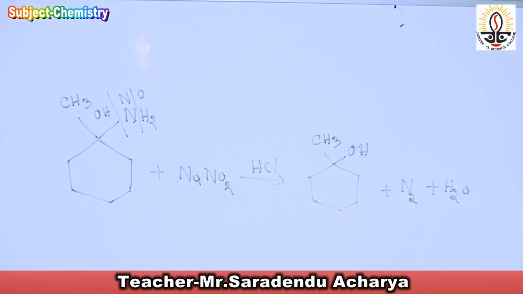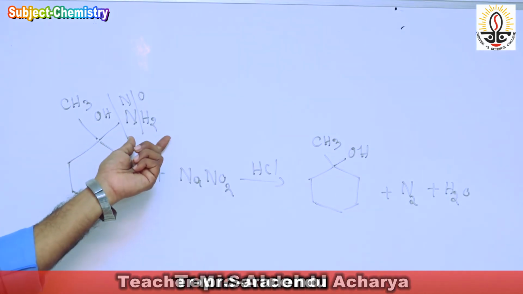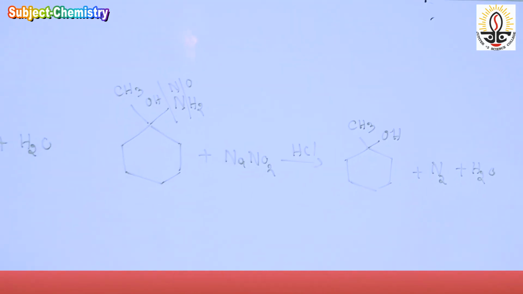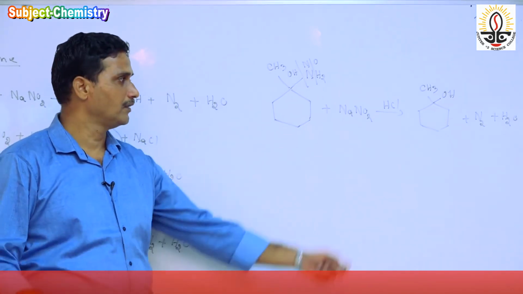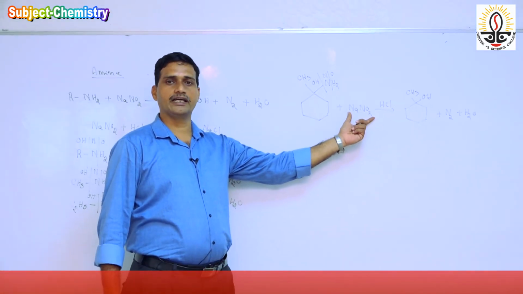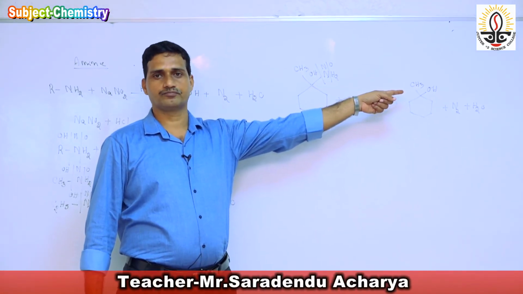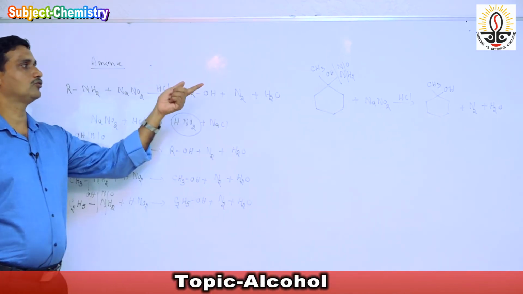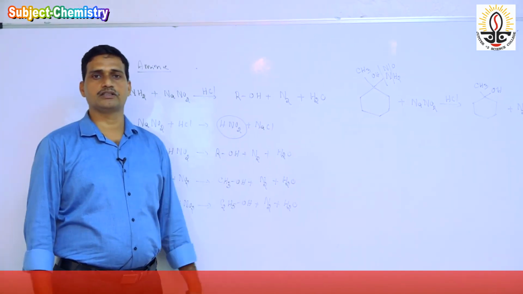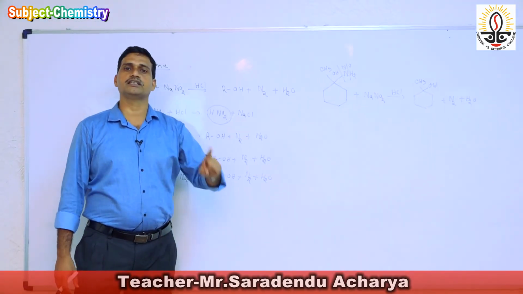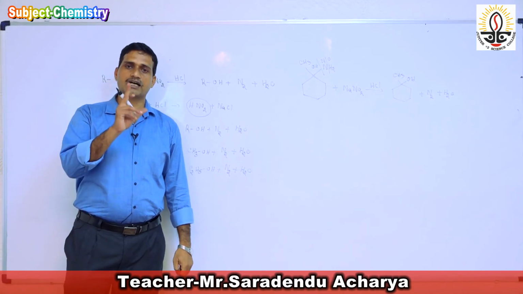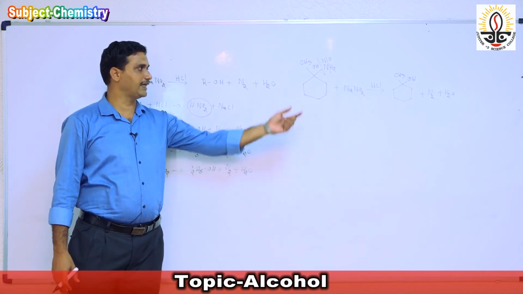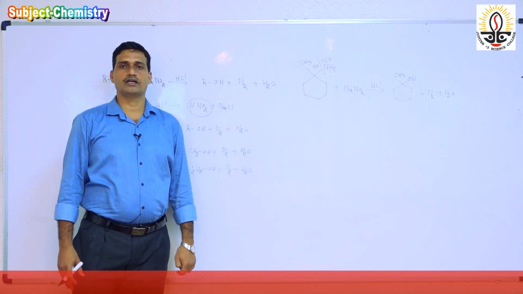So we get the alcohol when the NH2 group is converted to OH without changing any carbon in the reactant molecule. The carbon atoms remain the same. By the addition of nitrous acid or NaNO2 and HCl, we convert the amine to the alcohol without change in carbon. That is most important. The NH2 group is converted to the OH group by the reaction with NaNO2 and HCl.